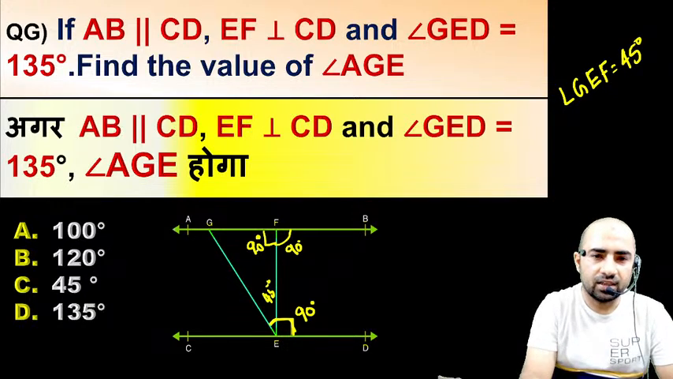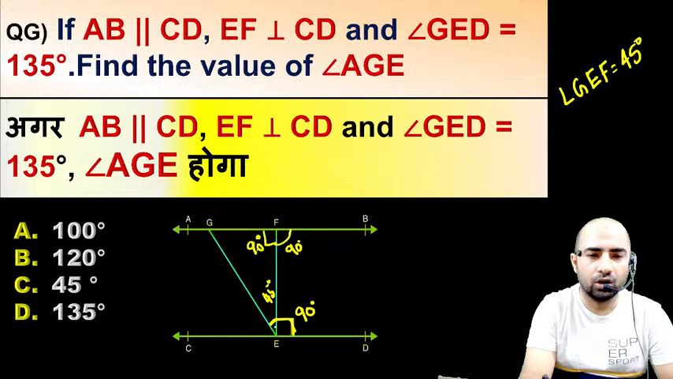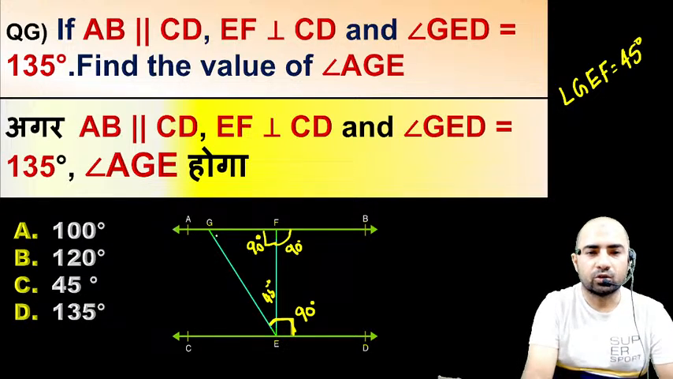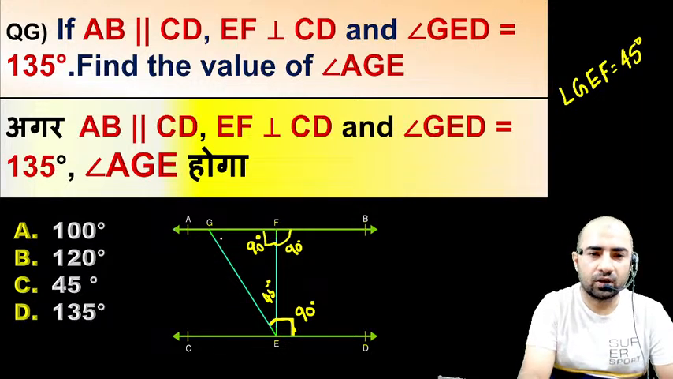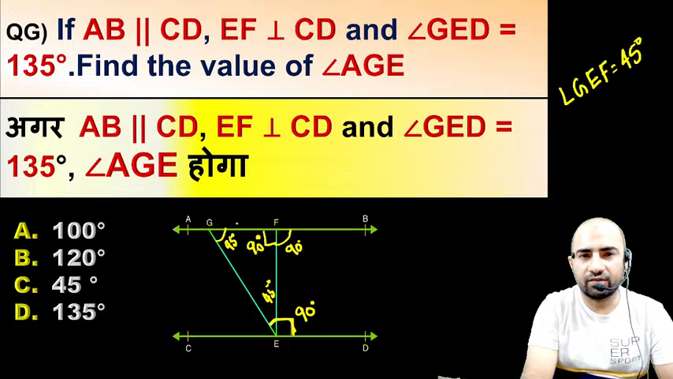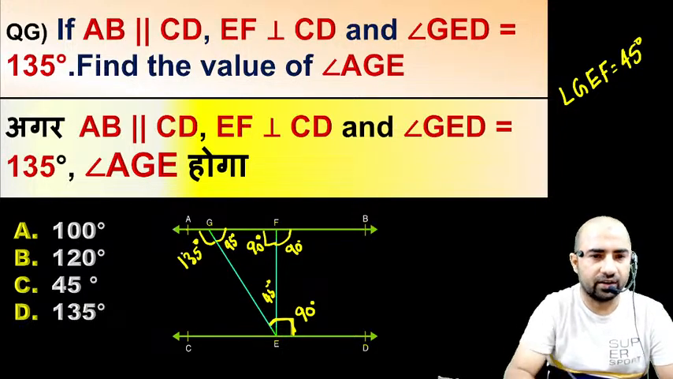So if this angle is 90 degree, this is 45 degree, and you know that the sum of all the three angles of any triangle is 180. So in triangle GEF, if this is 90, this is 45, that means this angle is also 45 degree. Which angle do we have to find out? AGE. So angle AGE means this angle. So this angle is 135 degree.